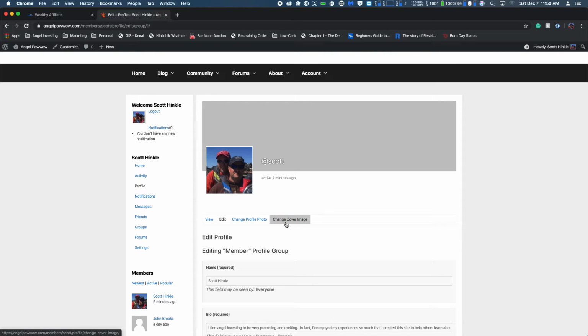The cover image, which I haven't even done myself, that's this gray box back here. It can pretty much be anything. If you're a collector of bikes, great, put a picture of that up. If you like some serene image of a waterfall or stream or whatever it might be, put that up. It's just going to look better than a gray box. That said, I'll have to get to that because I haven't done it myself.